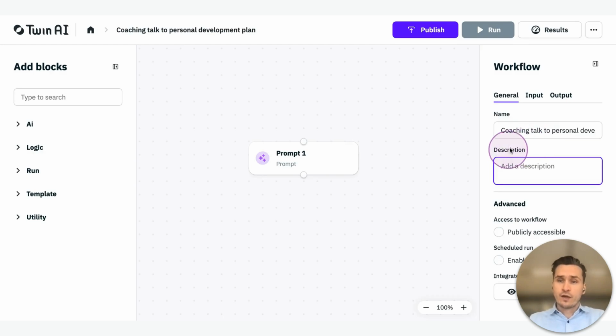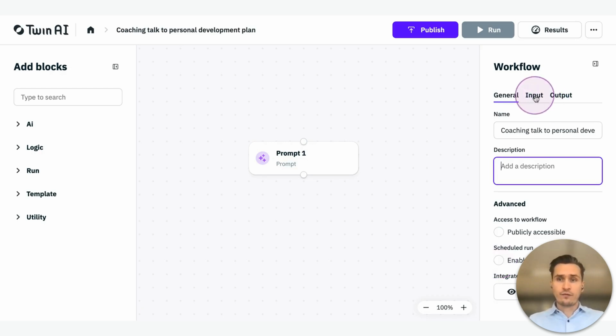You can add a description over here. Might come in handy when you are going to share this workflow with colleagues, with clients, etc. Same when you make it publicly accessible. So underneath the general settings, you have the advanced settings, and you have publicly accessible, which means that everyone can start using your workflow, obviously, if they have the link available. And you can enable a scheduled run. So you can pick if you want this workflow to run every minute, every hour, every day, week, month, etc.